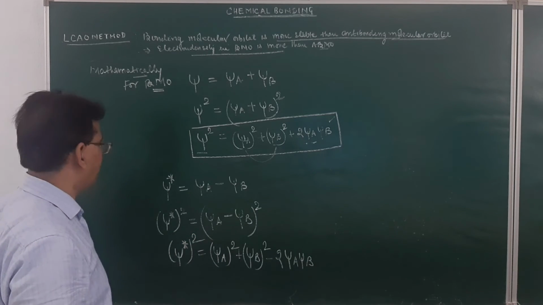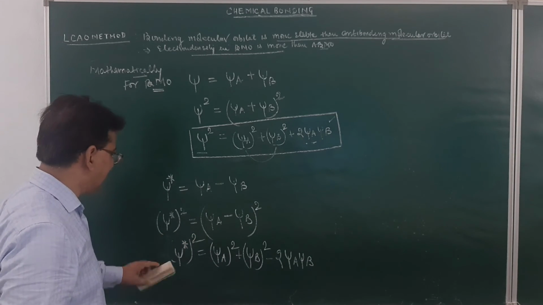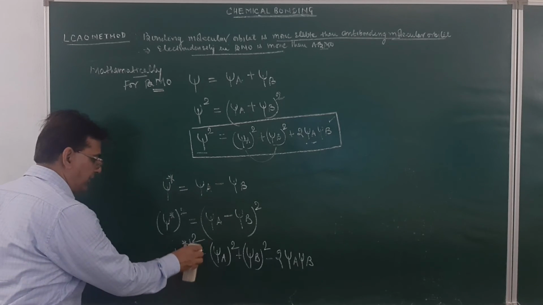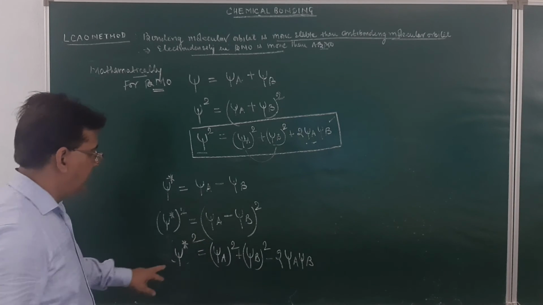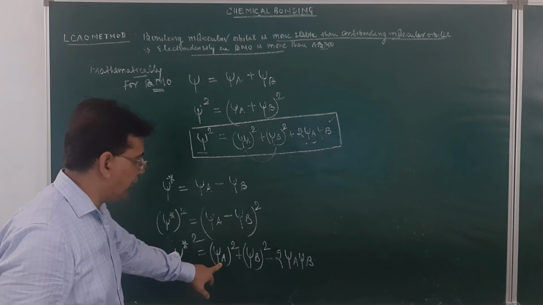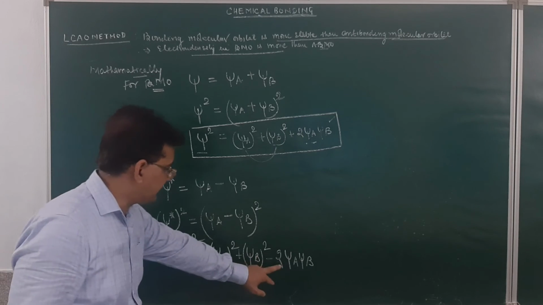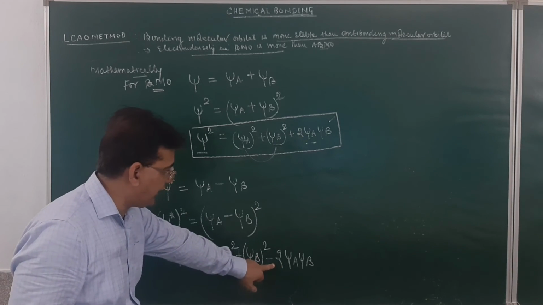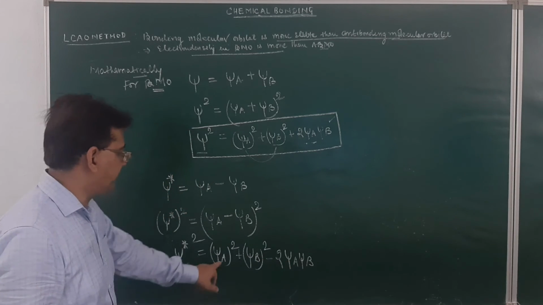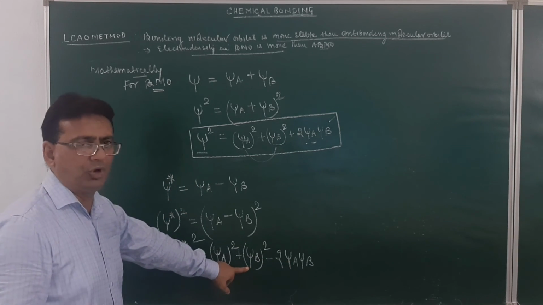Now you may see, students, the electron density in the anti-bonding molecular orbital will become equal to that of the atomic orbital if the factor twice the wave function of A and wave function of B is subtracted from the atomic orbital.